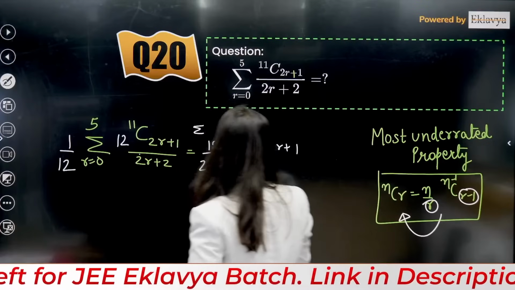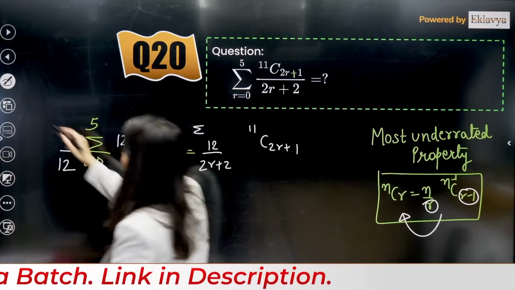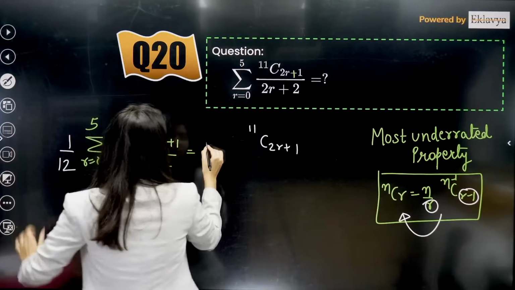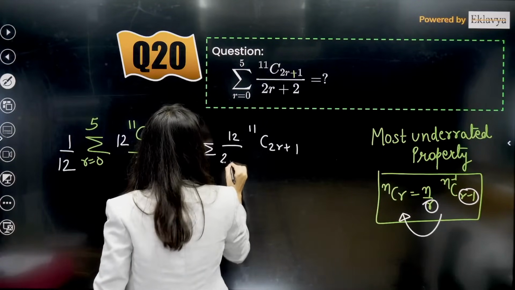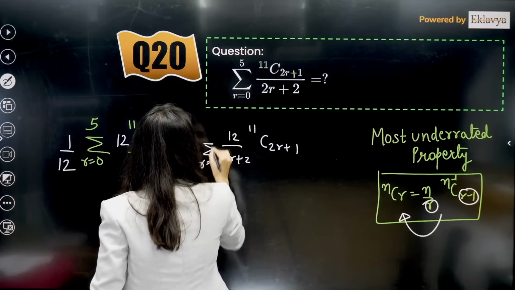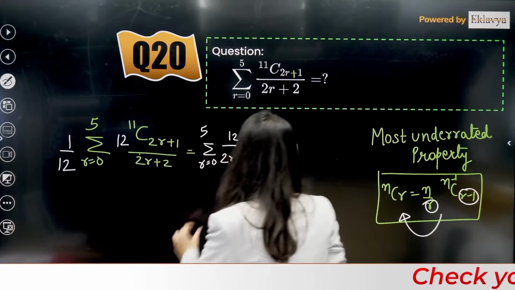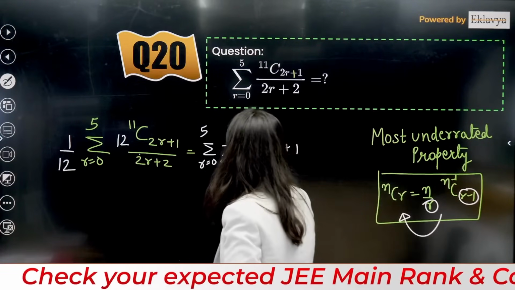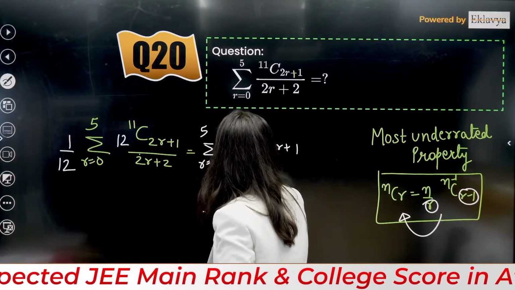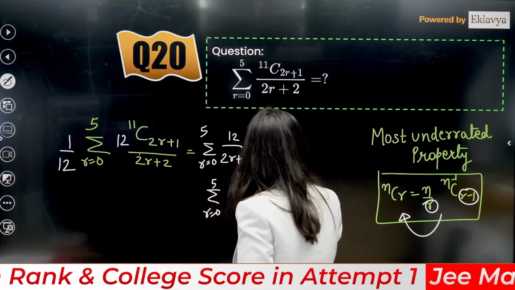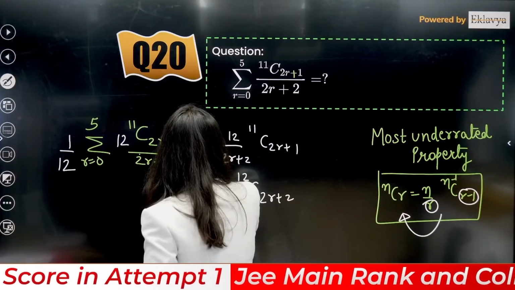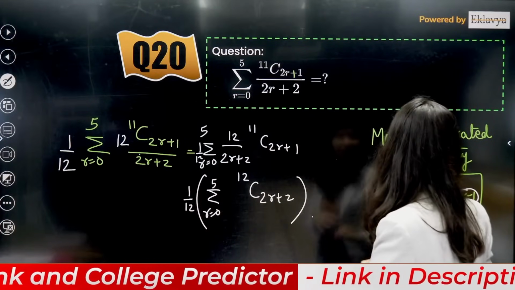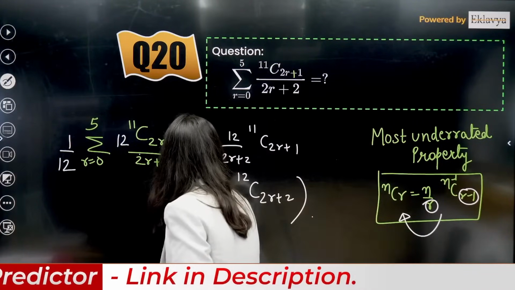Sigma is right there. Sigma will be applicable. Let me just write the sigma over here. Sigma, this is 12 upon 2R plus 2. Are you understanding how I'm going to apply this reverse property? This is n by r, n minus 1, CR minus 1. Same thing is written. So this can be directly written down as 12C 2R plus 2, and let's not forget 1 by 12 is right there. Perfect. Clear?